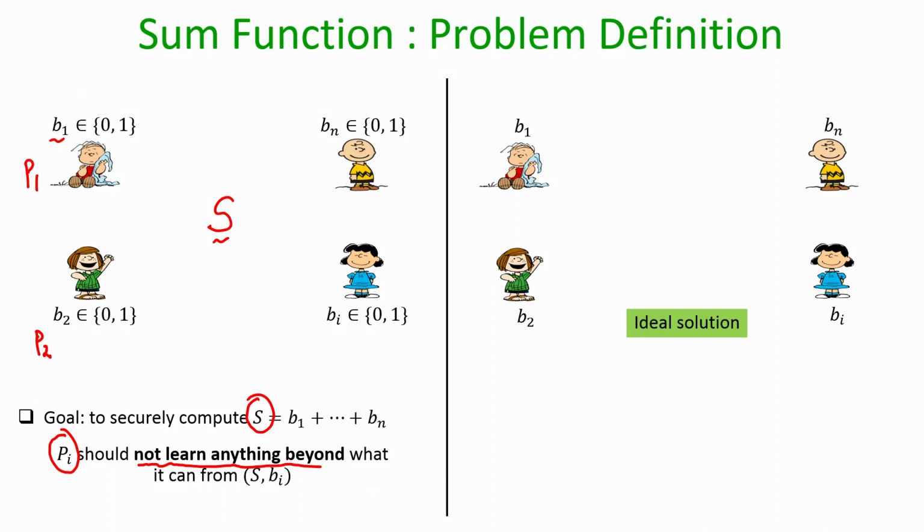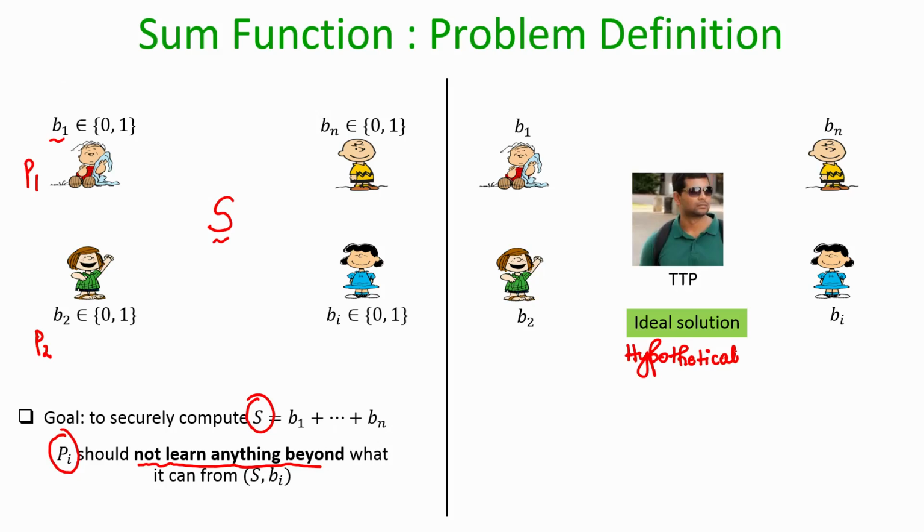So, let me propose an ideal solution. This is a hypothetical solution, that means there are problems with this solution, but let us consider it and try to understand what information a party learns in this ideal solution. In this ideal solution, we assume that we have what we call a trusted third party, TTP.